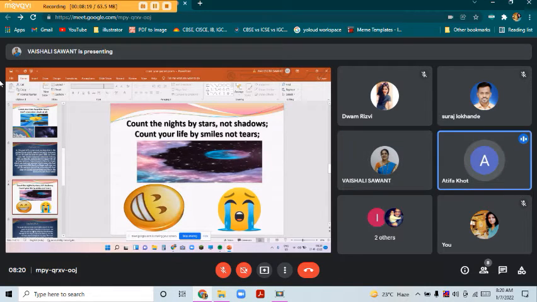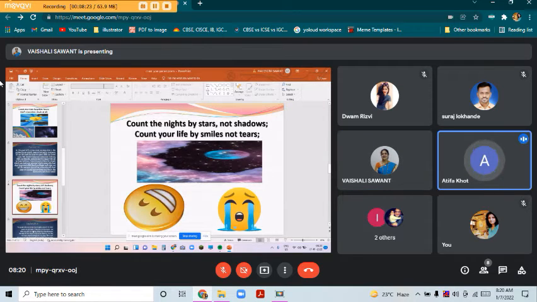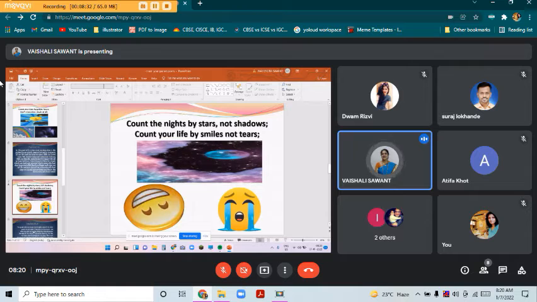Count the nights by the stars, not your life by smiles, not tears. Yes. So in these two lines, what the poet is saying is that in a full day, in the early morning the sun is rising in the sky. So the sun is indicating that a very happy and good sign is going to be in the day.